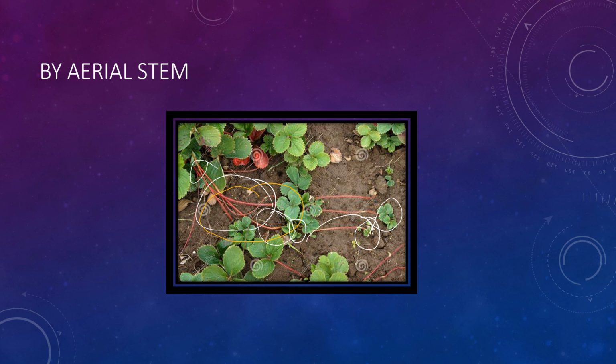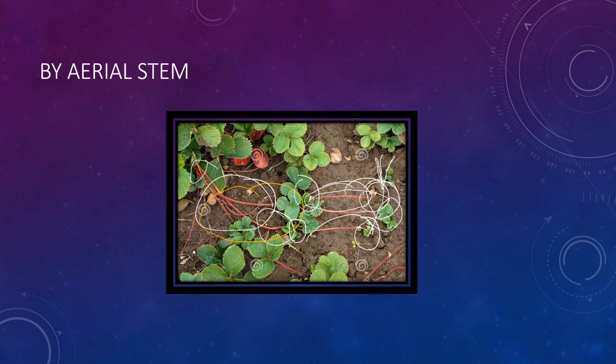Now in some grasses also, such as mint, the stem grows along the soil, and at intervals they are giving rise to new plants. When the new plant is mature enough, the stem joining the new plant withers away and the plant grows on its own. So we can say that when the plant is mature enough to grow into a new plant, these parts wither away and the plant grows on its own into a new plant. So this is the process by the aerial stem.